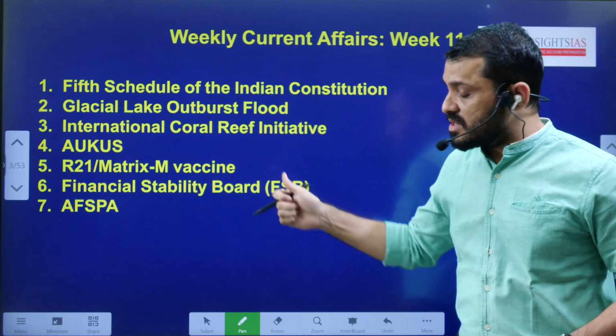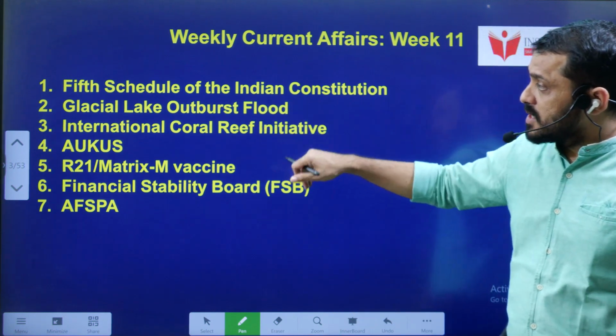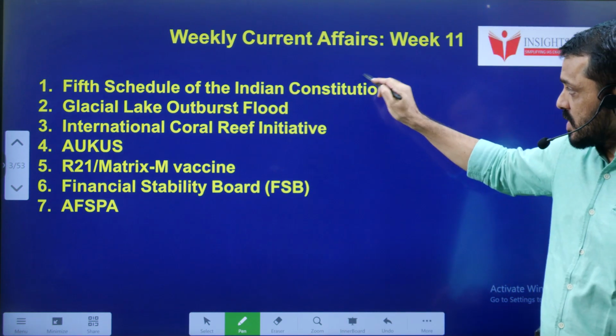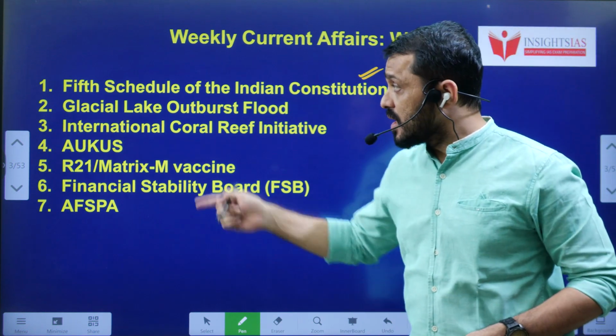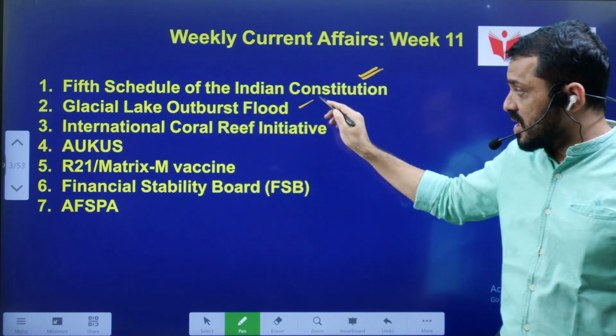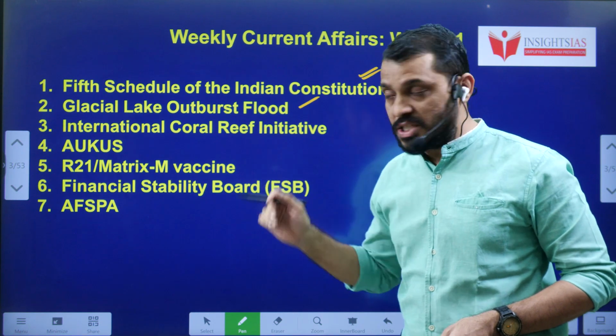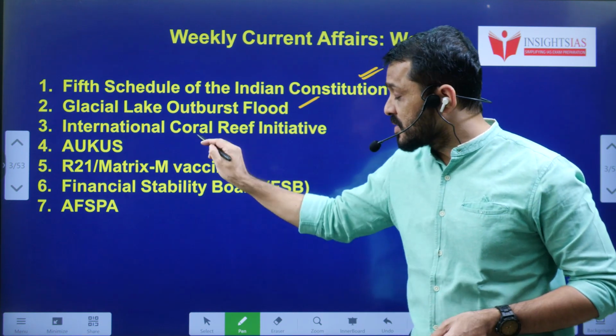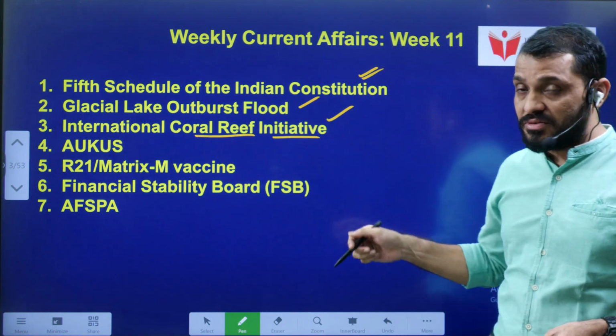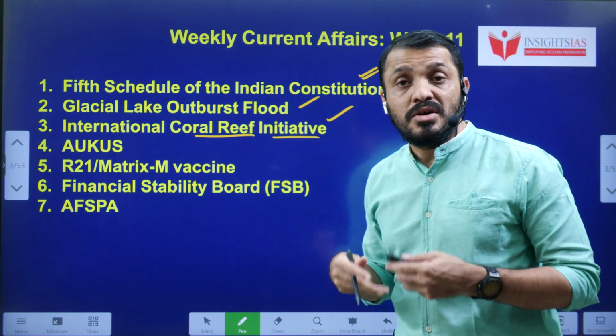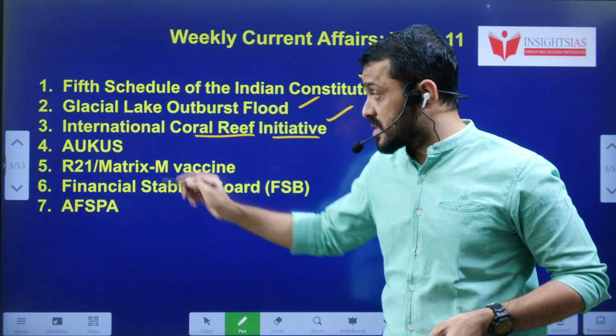So these are the contents we are going to cover. The first one is the 5th schedule of the Indian Constitution. This is related to Indian polity. And the Glacial Lake Outburst Flood. It is related to both geography and environment and disaster management. International Coral Reef Initiative, environment mainly. And funding related to environment related projects.